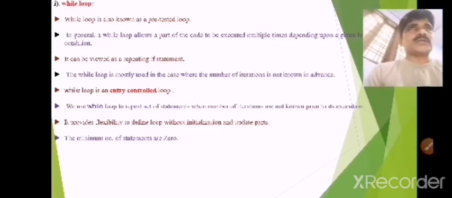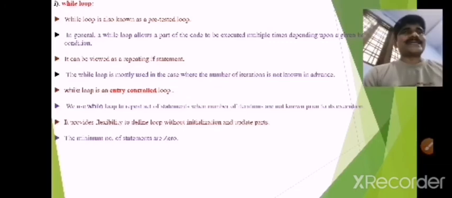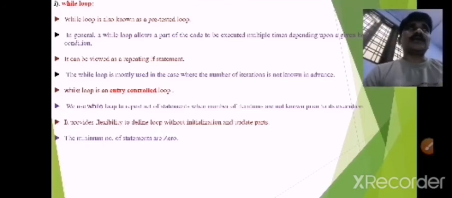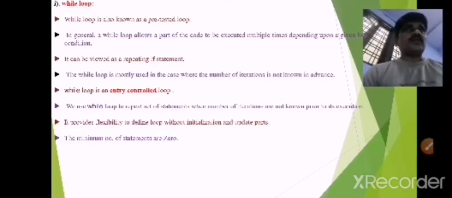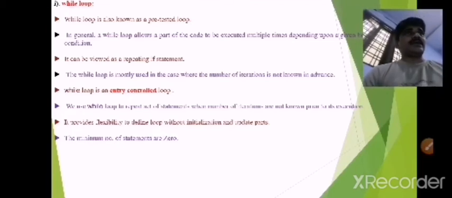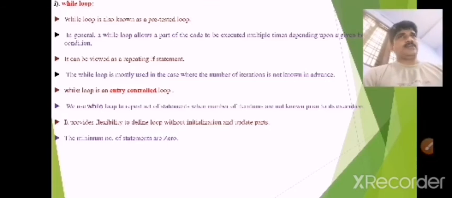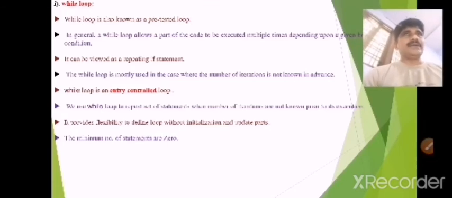While loop is also known as a pre-tested loop. Pre-tested means before entering into the loop, it will check the condition. After the condition, it will execute the statement. In general, a while loop allows a part of the code to be executed multiple times depending upon a given boolean condition or boolean expression.